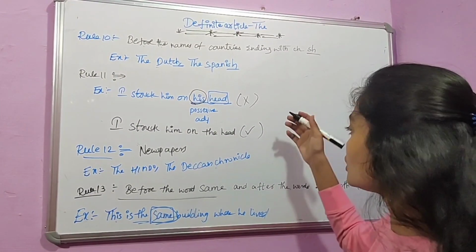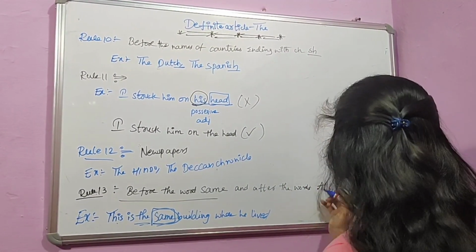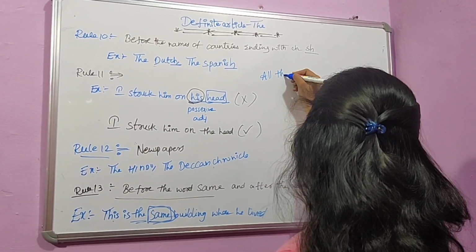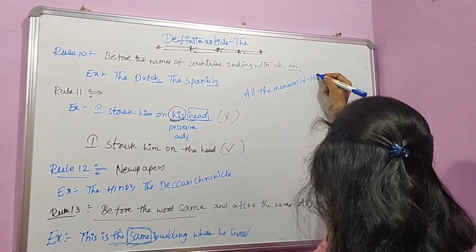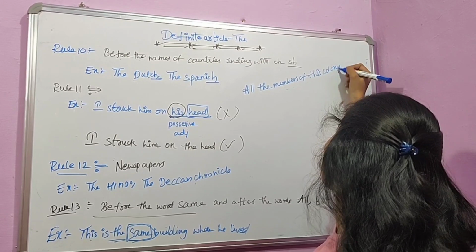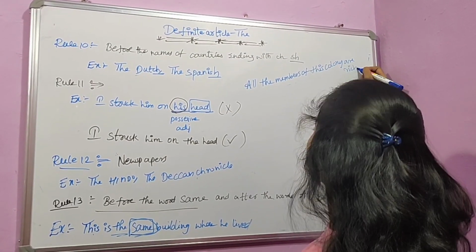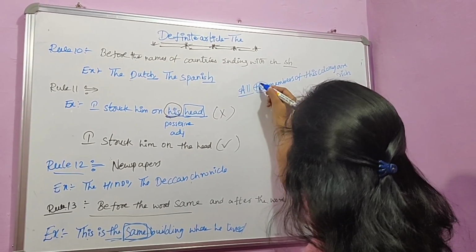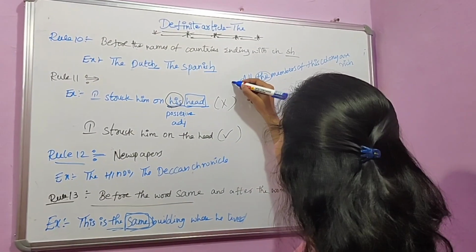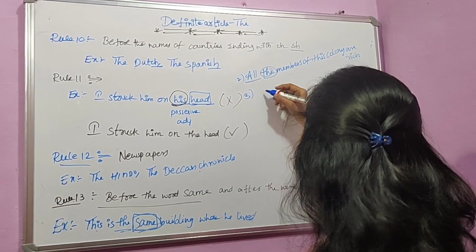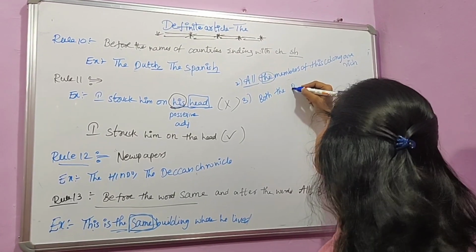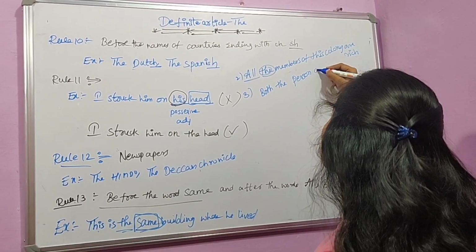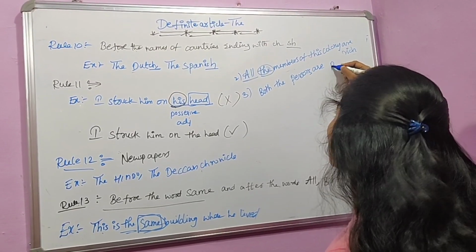And if we look into some other examples, all the members of this colony are rich. Here, after the all, we use the article. And again, the third thing is both the persons are poor.